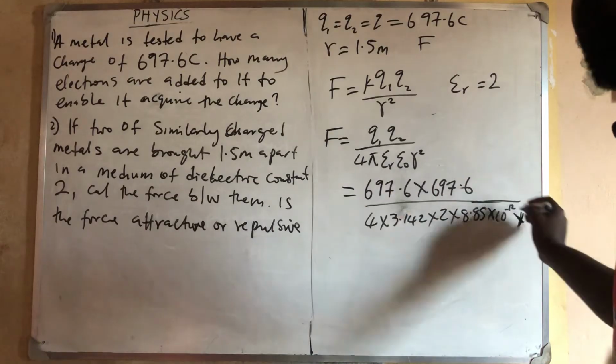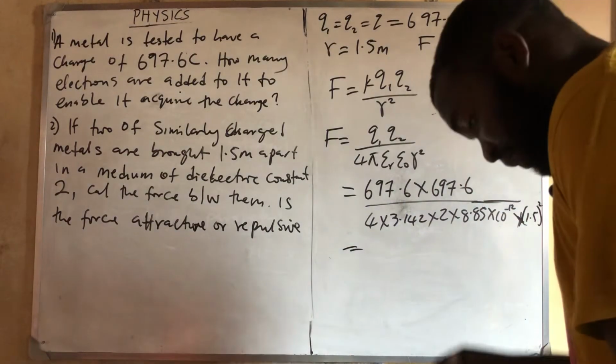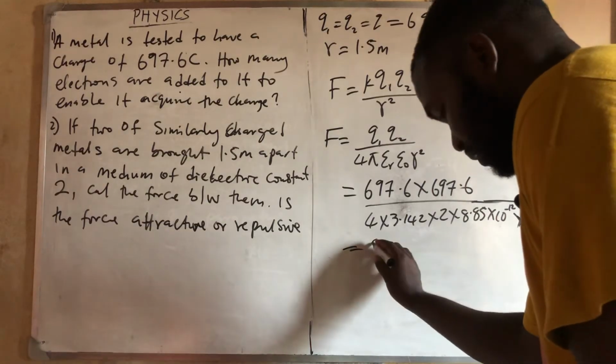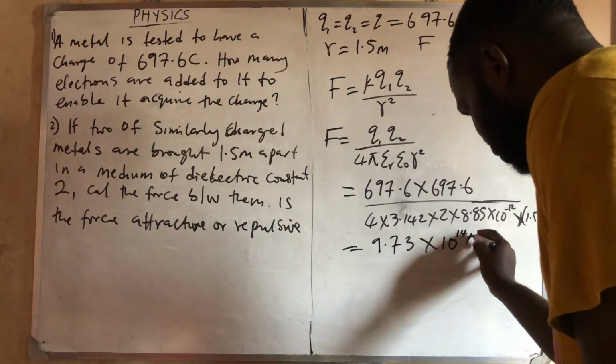If you now press everything in the calculator, you are going to get 9.73 times 10 raised to power 14 Newton.